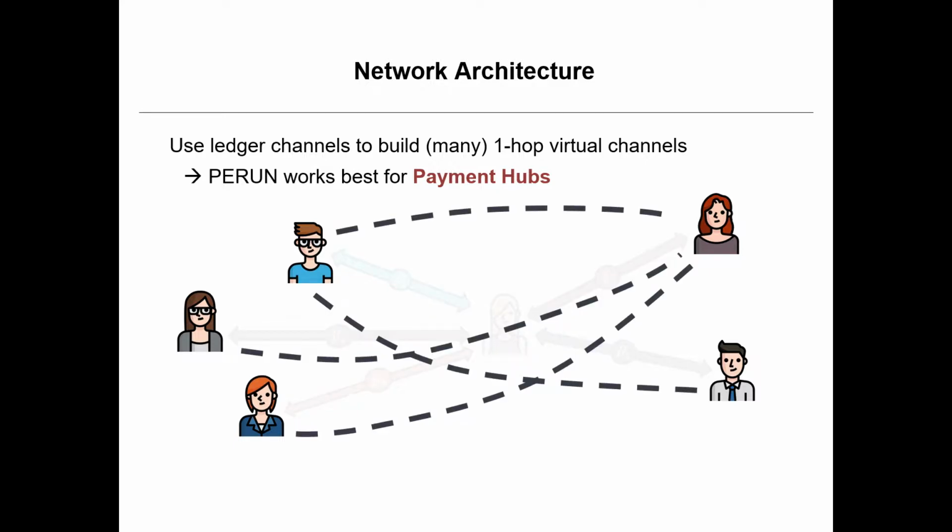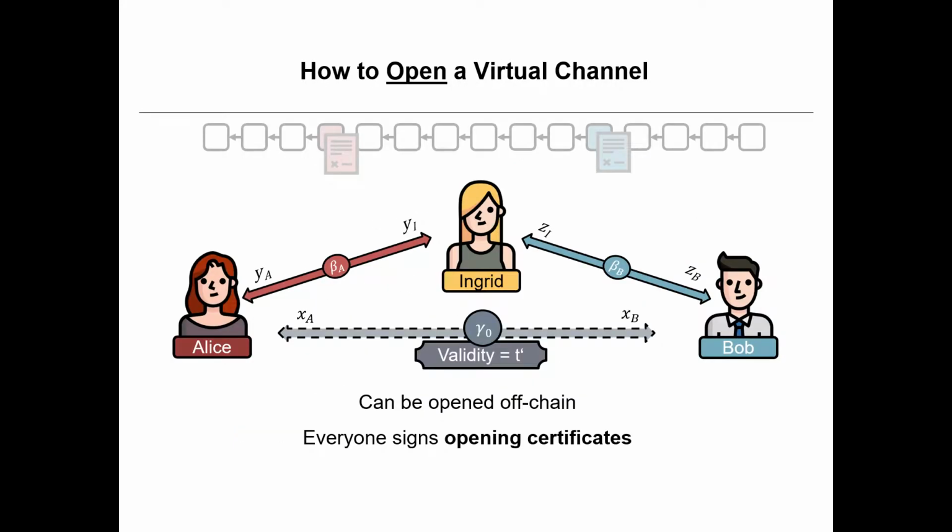So now we want to connect all of these users. Let's see how to open such a virtual connection. We have 2 basic payment channels here, ledger channels, each of them supported by a smart contract that is on the blockchain. We don't need them right now, but still they're there.